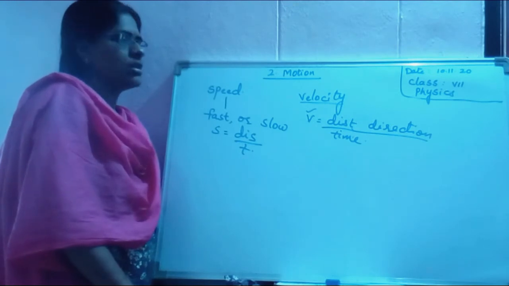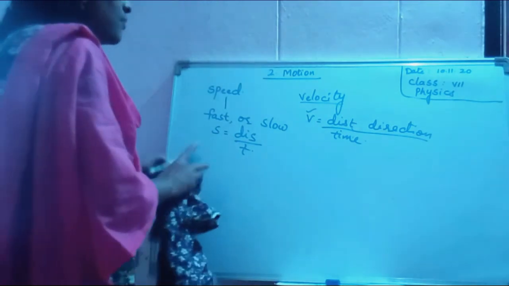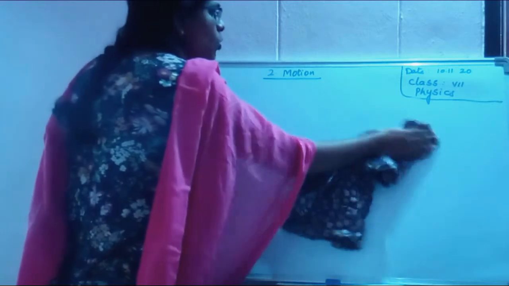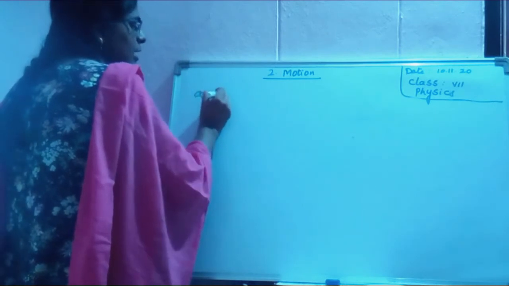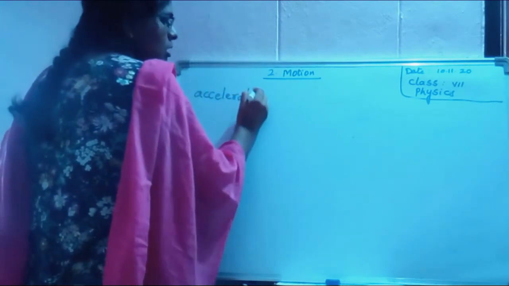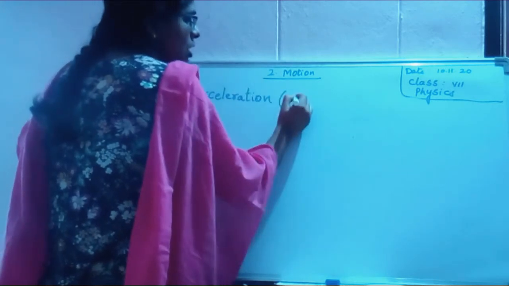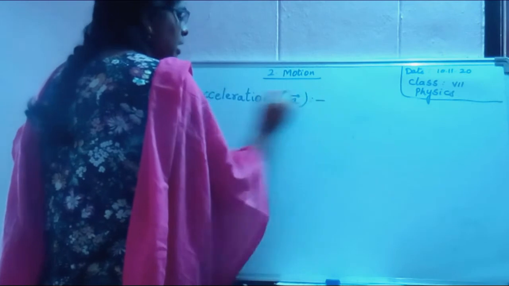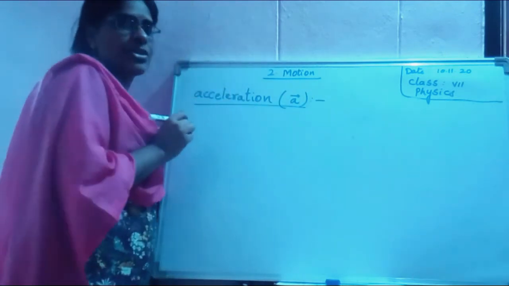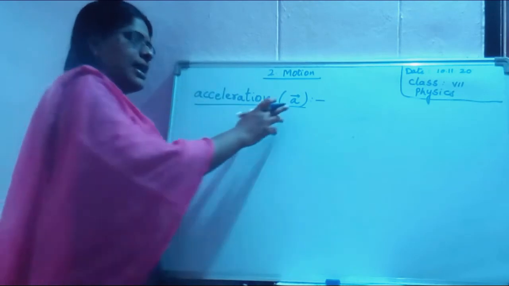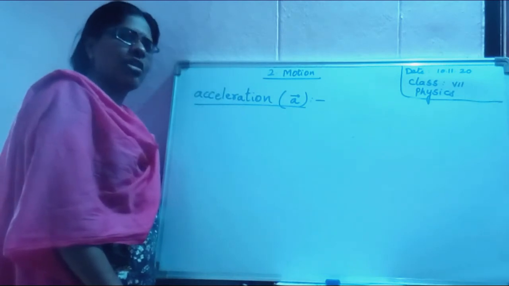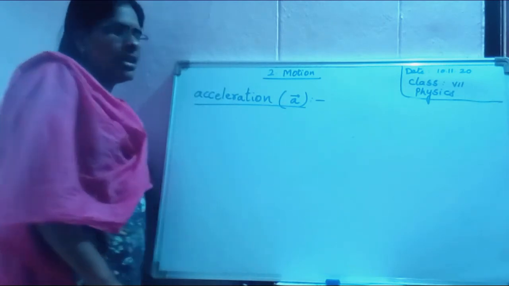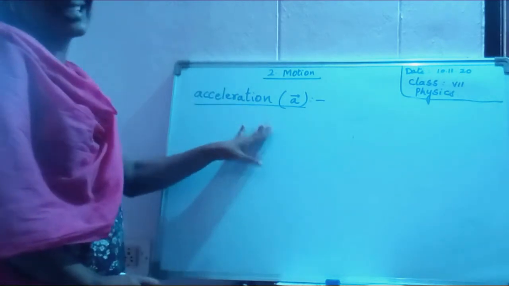Okay, children? Now, after understanding speed and velocity, we will move to a new physical quantity called, these are new terms for you children, acceleration. What is it? Acceleration. We always represent acceleration with a small a and a bar on the top. Now, why are we reading about acceleration?